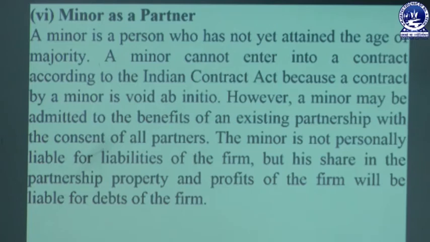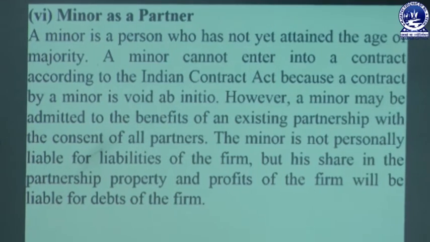So first we have to know who is a minor. Minor means any person who has not attained his or her 18 years of age. As per the Indian Contract Act, a minor is not liable to enter into any type of partnership business, or to form any agreement or valid contract. An agreement with a minor is declared void ab initio.